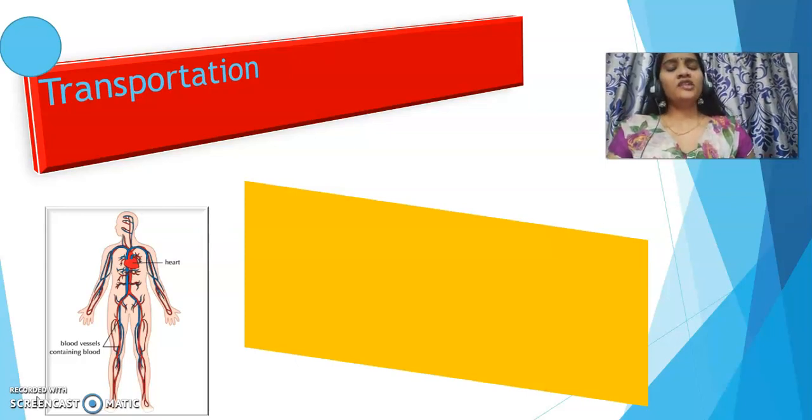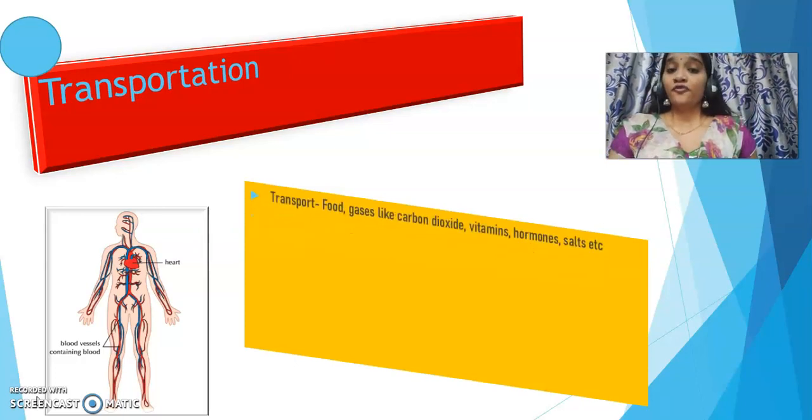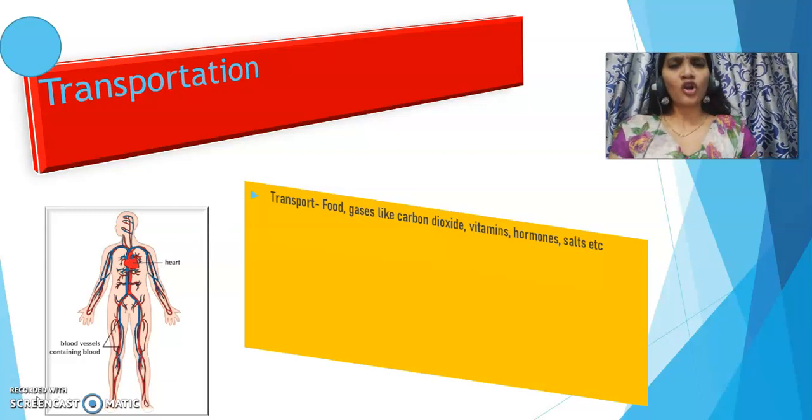Now, the main component of the transport system is blood. Before we talk about the components of transportation, let's talk about what functions this transportation system performs. It performs different types of transport: it transports food, gases like carbon dioxide, vitamins, hormones, salts, minerals, and so many things.